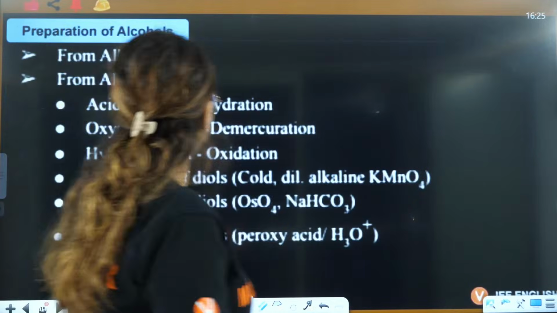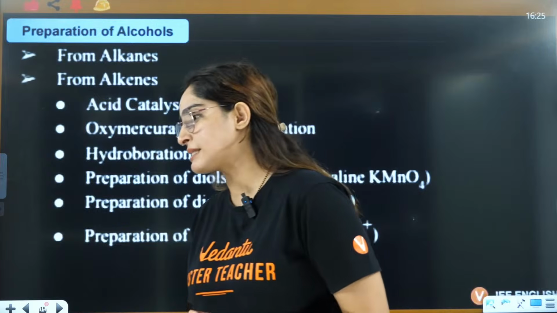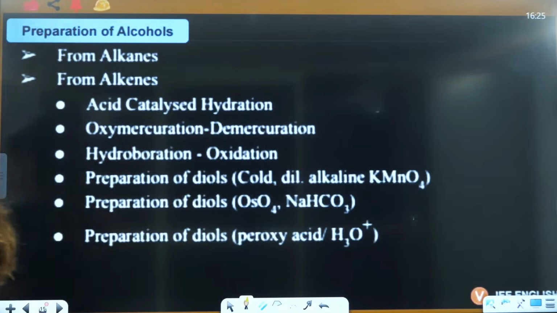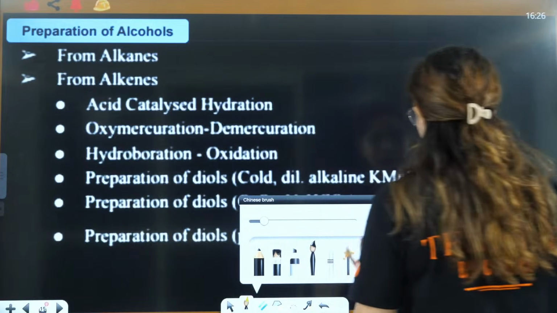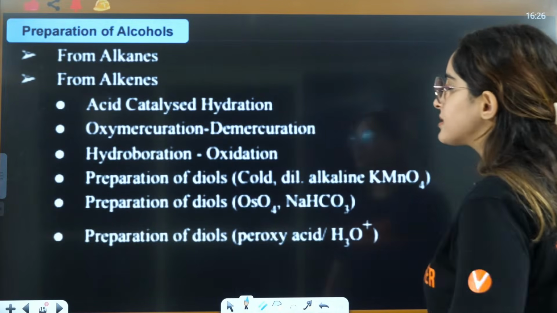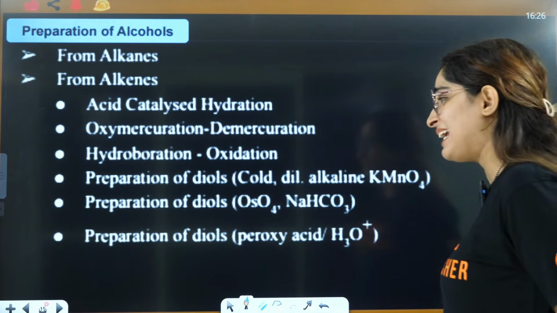Okay, so now let's start with the preparation of alcohols. Students, do let me know if you are ready. Alcohols can be prepared from various methods that you can see here: from alkanes, from alkenes.